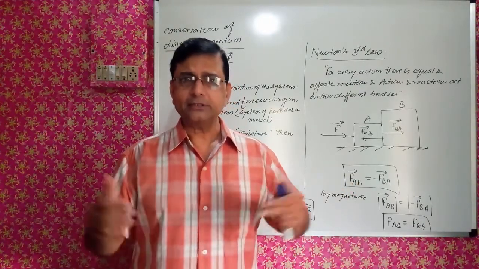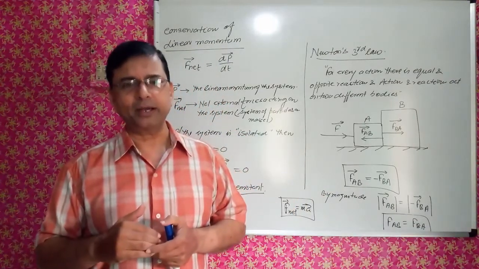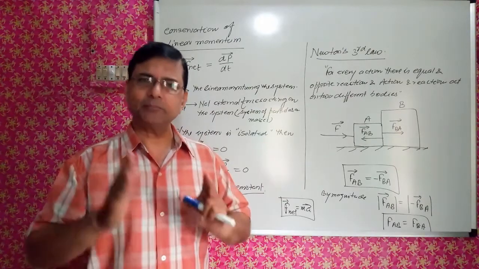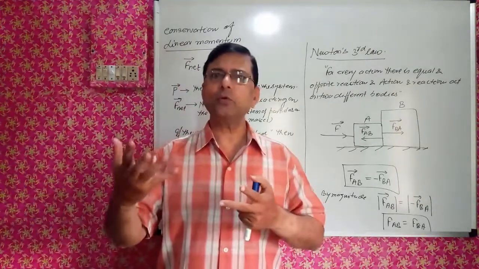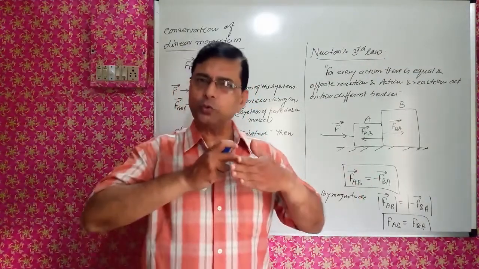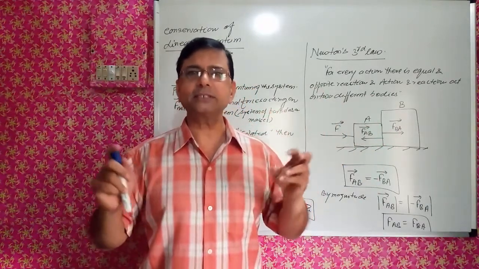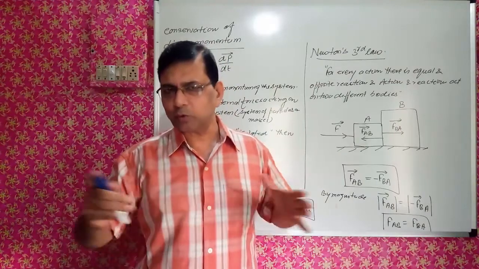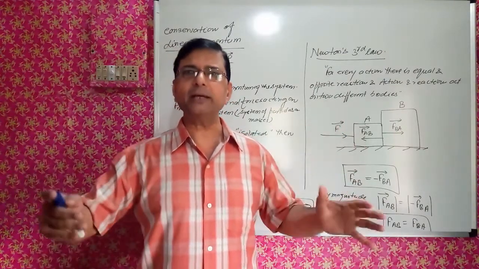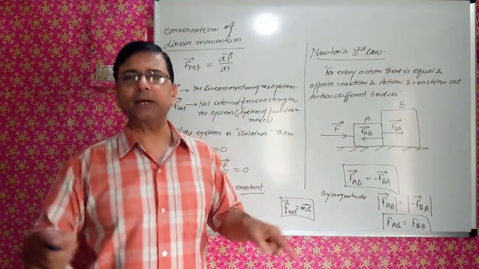If they collide, due to the collision an action-reaction pair is formed. On the basis of that, we can show that the momentum of the system before collision, during collision, and after collision remains conserved during the whole process. During the whole process of motion, collision and separation, momentum remains conserved, and that can be proved by a system of two particles.